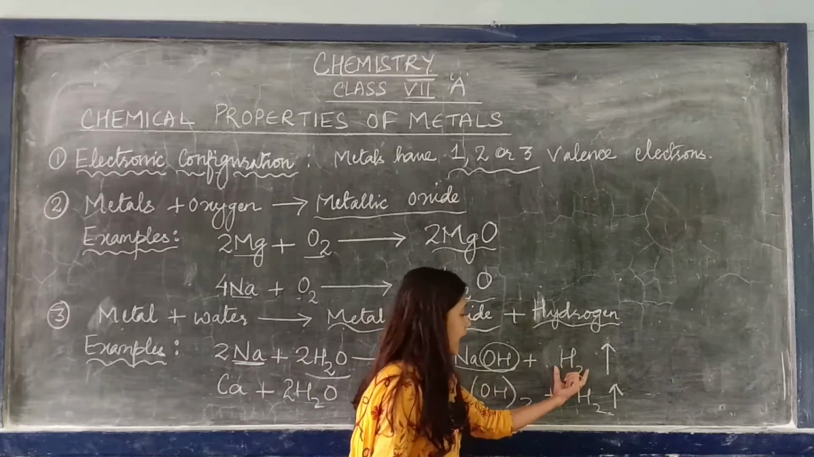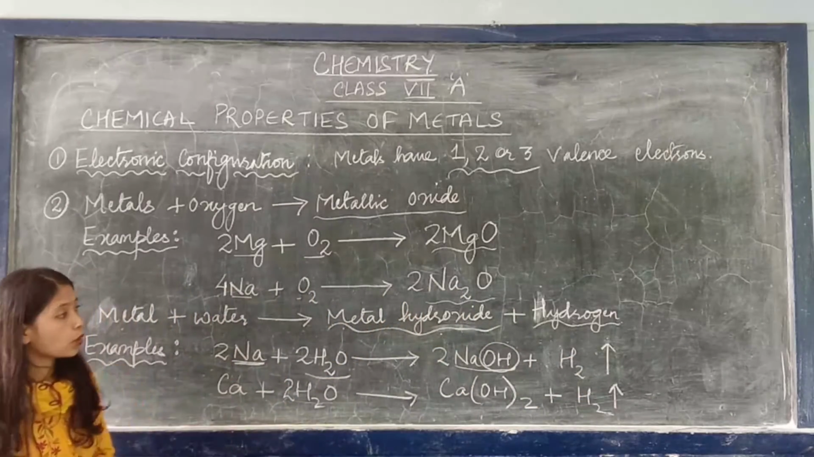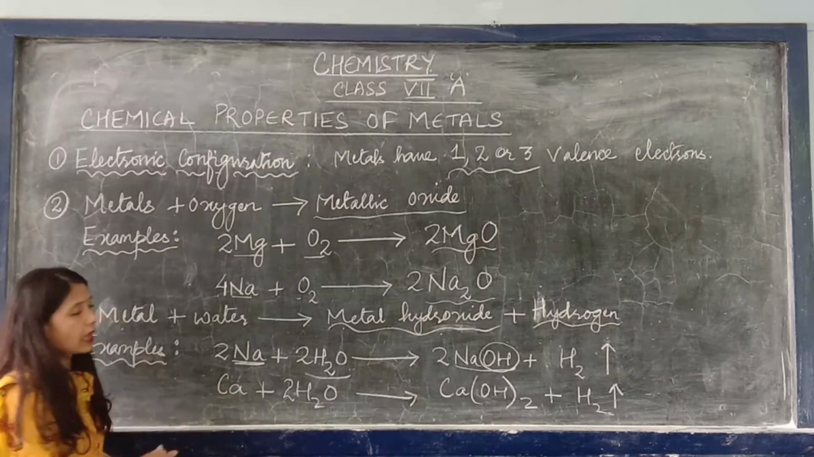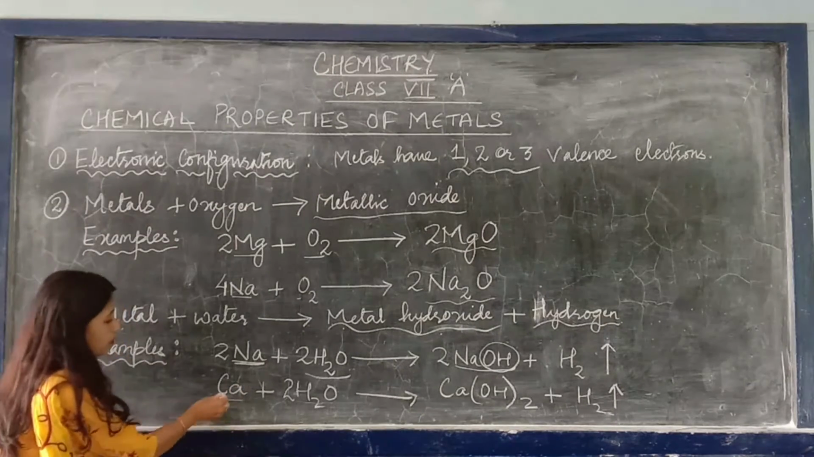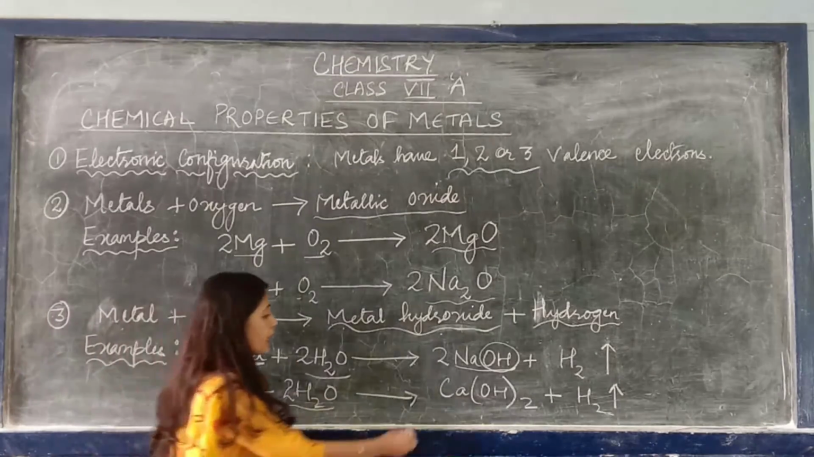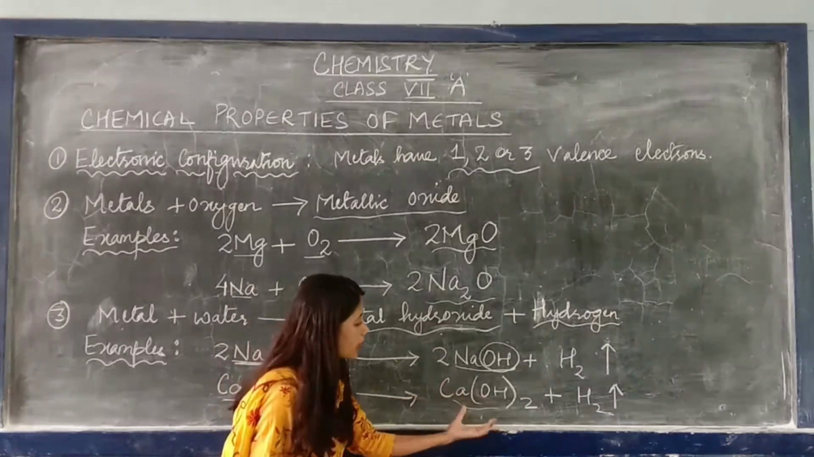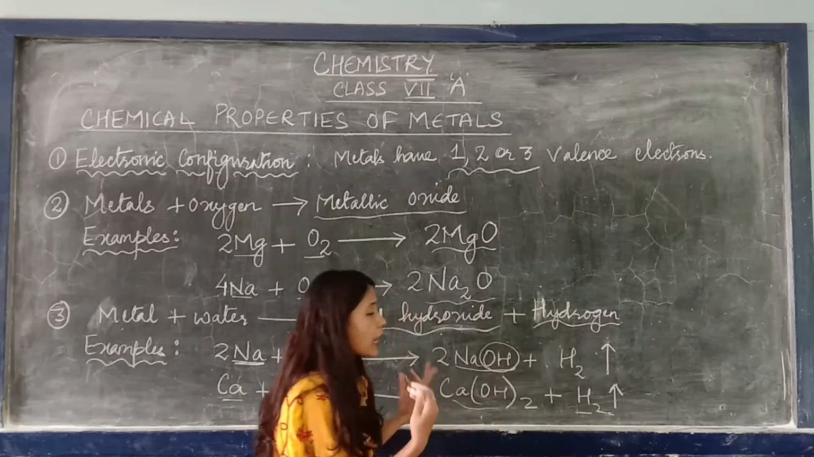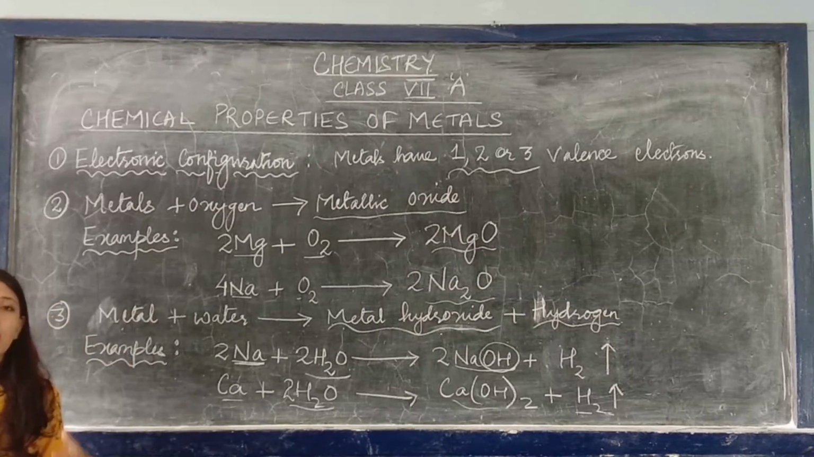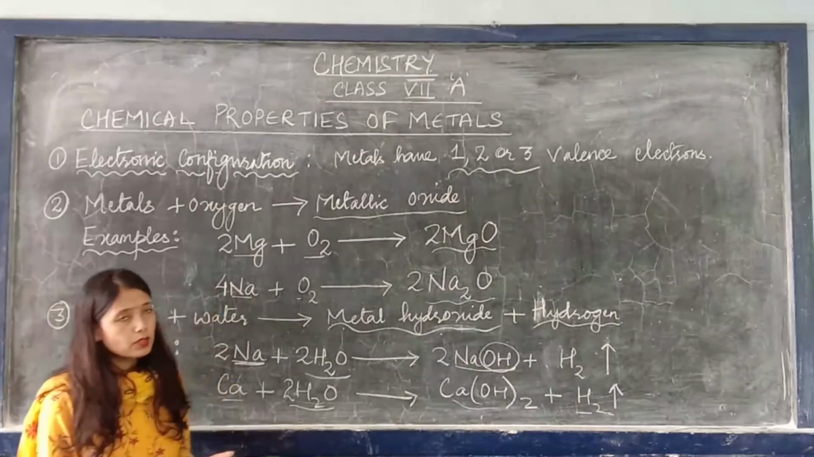This is a gas, so its arrow points up. You know gas will always go up, right? Hydrogen gas will evolve here. The next example is when calcium reacts with water, the product will be calcium hydroxide. OH is hydroxide, so calcium hydroxide, and hydrogen gas is evolved. So the third property is when metal and water react, the product is metallic hydroxide and hydrogen gas.